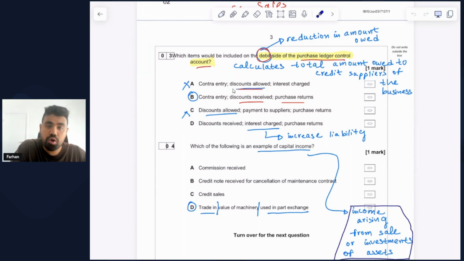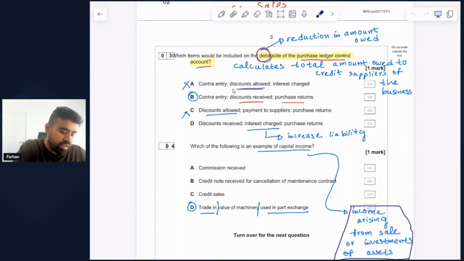Let's go through the other two options as well. Option C, we have discount allowed to begin with, and it's a straight red flag. Therefore, you can cancel option C straight away because discount allowed is what goes to a sales ledger control account and not a purchase ledger control account. Discount allowed, again, is what we as the business give to our credit customers for prompt payment. So discount allowed has no relevance to the credit supply account in this case, which is the purchase ledger control account. Let's move to option number D.